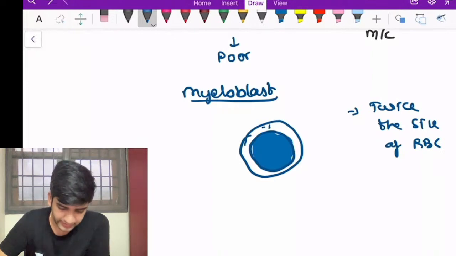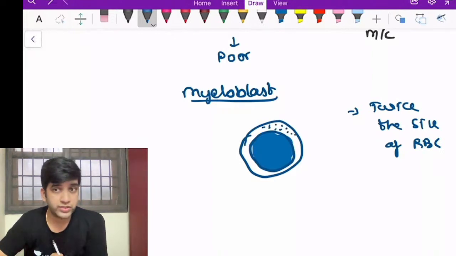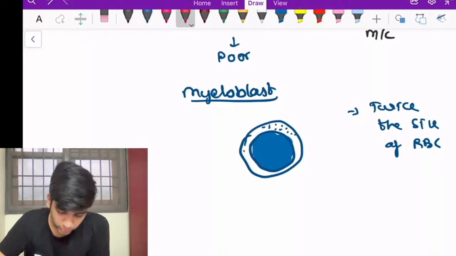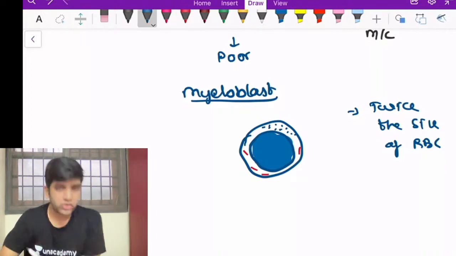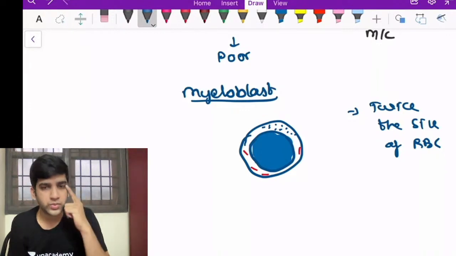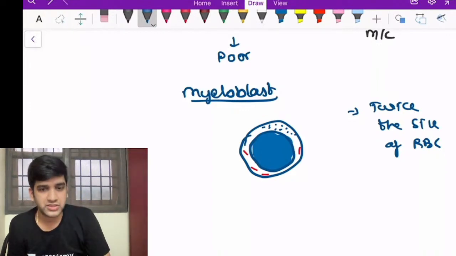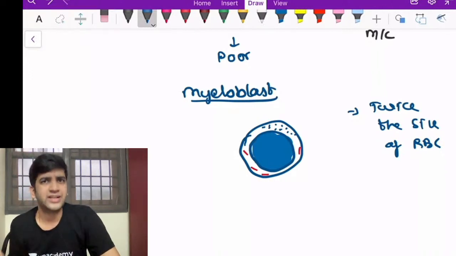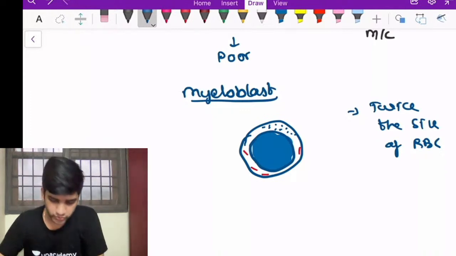The second thing is my granules. I have lots of granules here. Not only granules, I do have Auer rods also. See, Auer rods are nothing but granules which are condensed in the formation of rods. Once a question came, I don't know which exam it is: Auer rods are composed of what? One of the options was primary acidophilic granules. It's lysosomal granules, right? All the granules are lysosomal. They are acidophilic granules only, right?